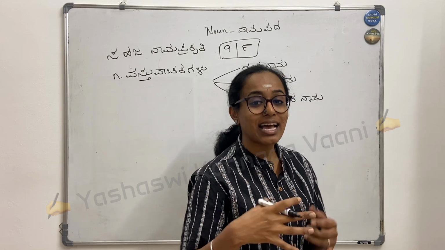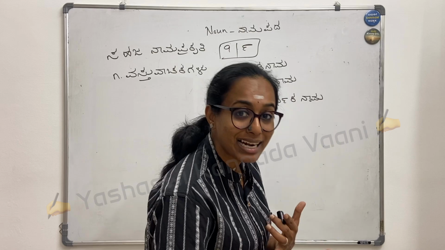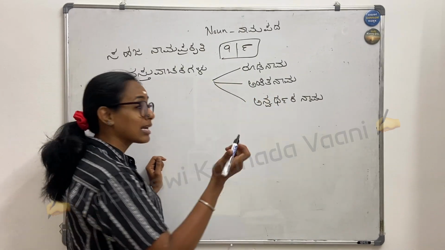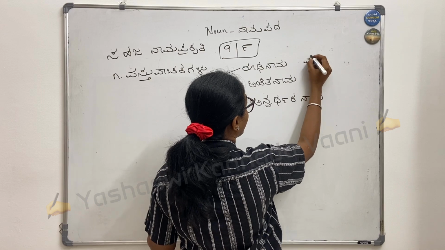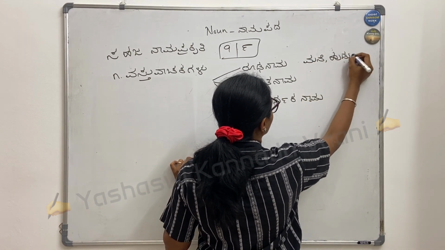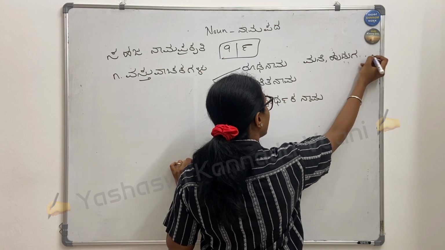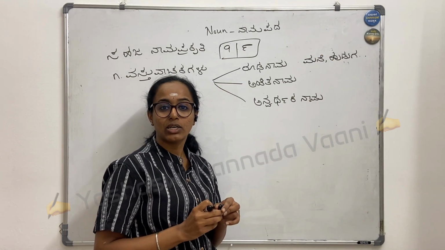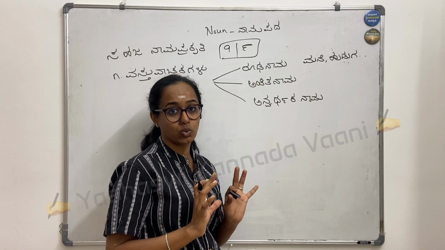All these have come by habit, by practice over a period of time. That all comes under rudanama. Examples for rudanama can be mane, huduga, shale, and many more things. Basically it's a vastu name.